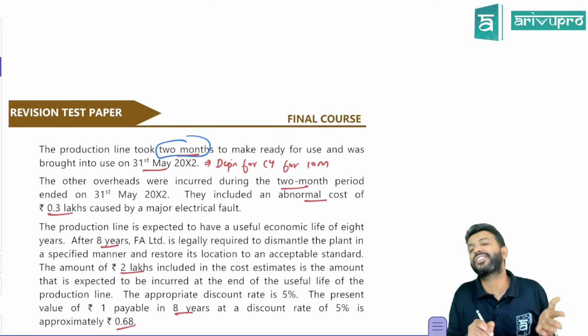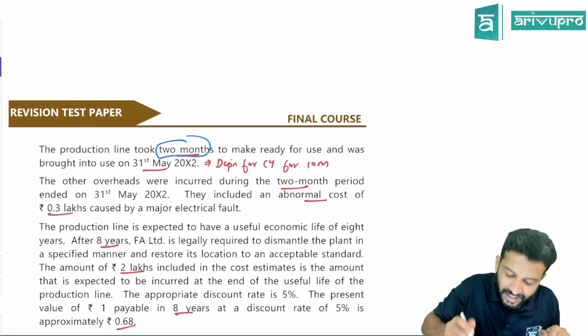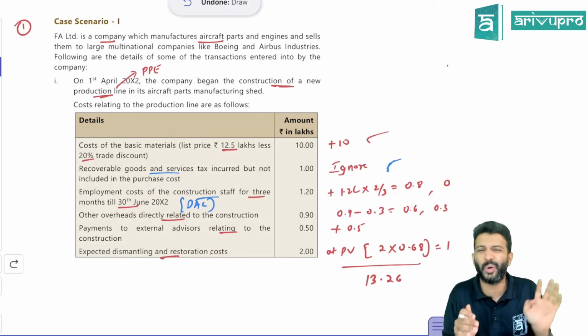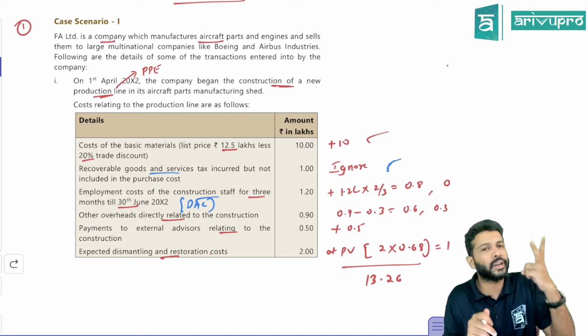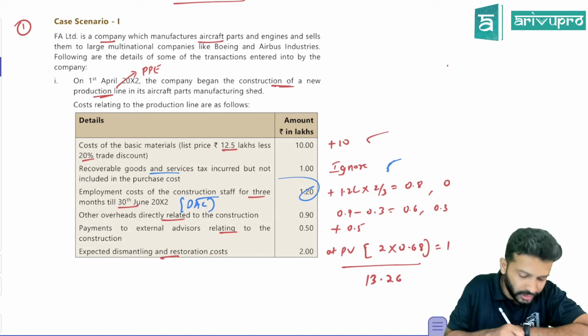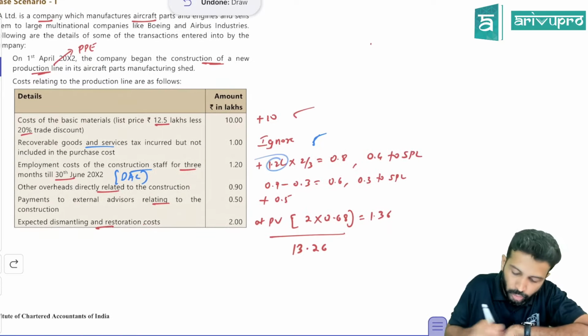To construct this PP, you need only 2 months. But they have given 3 months ka employee cost. Can you add 3 months ka employee cost? No. Okay, since the construction period is only 2 months, 2 months ka employee cost becomes DAC and you can add it. So they have given it for 3 months.